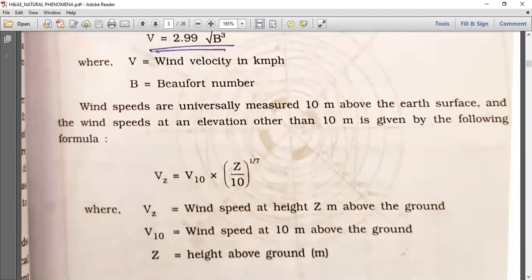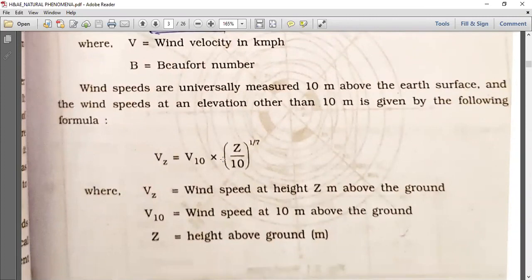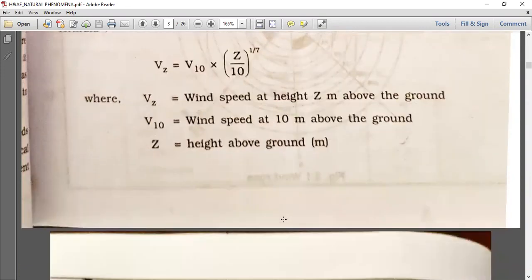Wind speeds are universally measured 10 meter above the Earth's surface, and the wind speed at an elevation other than 10 meter is given by the following formula. Vz is equal to V10 into Z divided by 10, to the power of 1 by 7. Vz is the wind speed at height Z meter above the ground. V10 is equal to wind speed at 10 meter above the ground. Z is equal to height above the ground in meter.